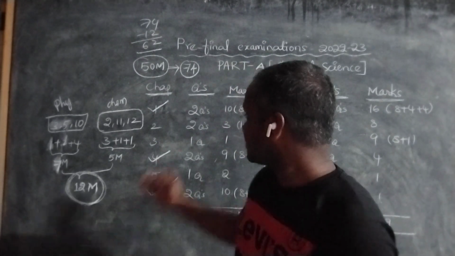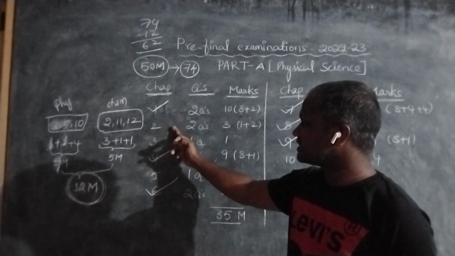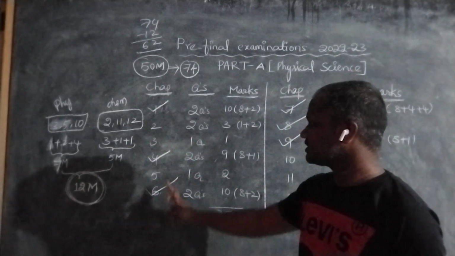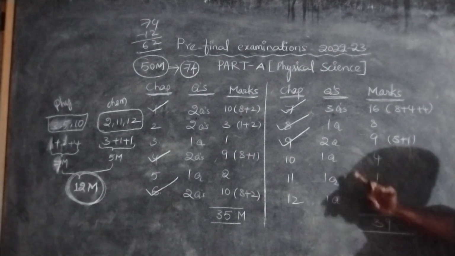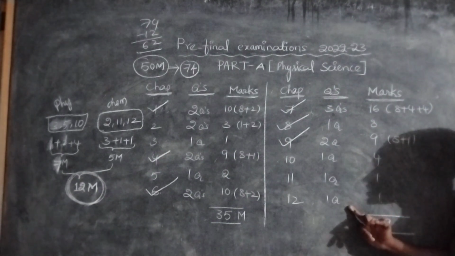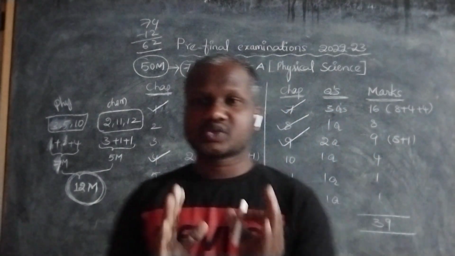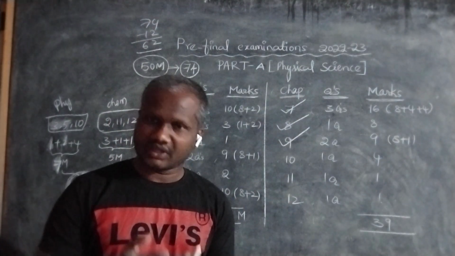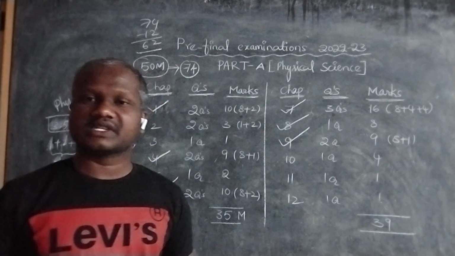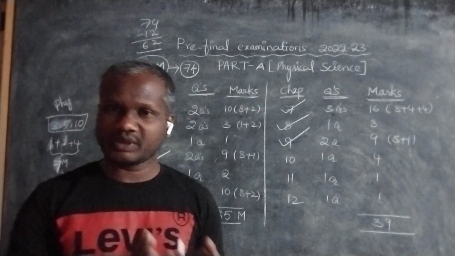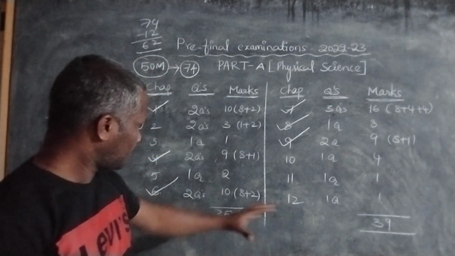This way, these 6 chapters like chapters 2, 3, that is acids, bases and salts, refraction at plane surfaces, human eye and colorful world. This side, if we consider, chemical bonding, principles of metallurgy, carbon and its compounds. So till now you are giving the same preference to all these 12 chapters. From now on till your public examinations, you should give the same preference and you will definitely get the questions from all chapters.